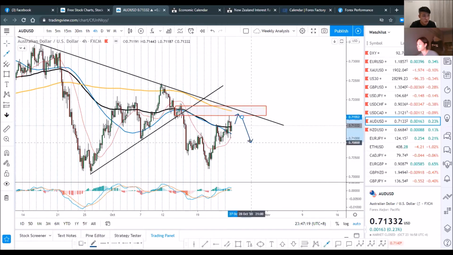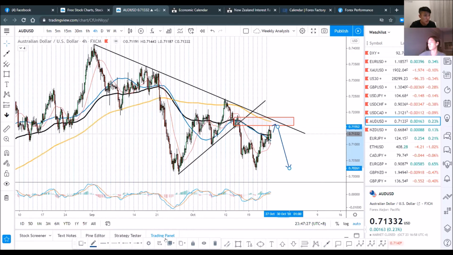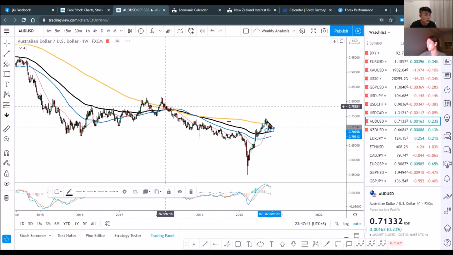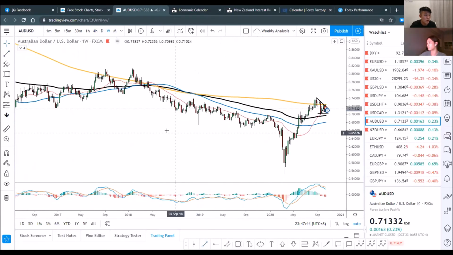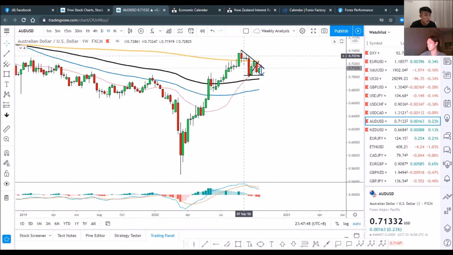You can try to sell the Aussie dollar in this case, aiming at the previous low right here. This is forming somewhat of a descending triangle. But very importantly, if we look at the bigger time frame, such as the weekly time frame, we do see that the reversal right here is actually very strong.